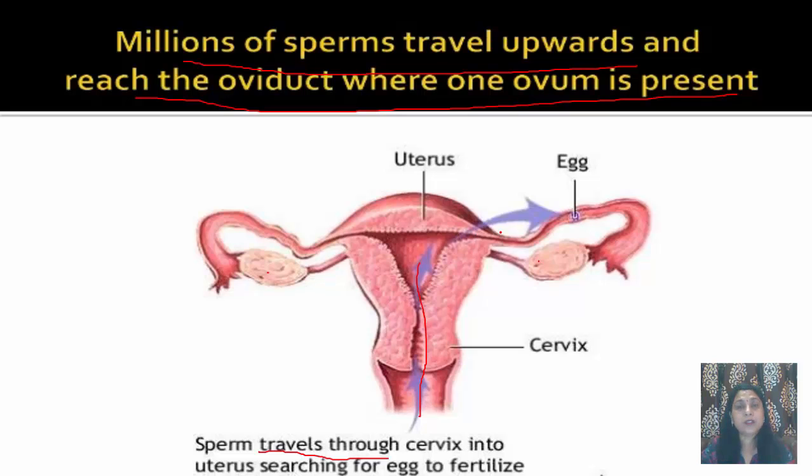Now, when this sperm gets the mature egg, it fuses with it. The nucleus of the sperm fuses with the nucleus of the egg, fertilization takes place and a zygote is formed. And then this zygote is implanted in this uterus.